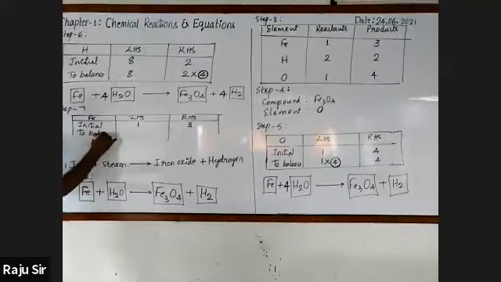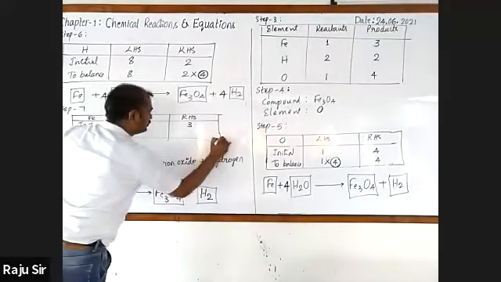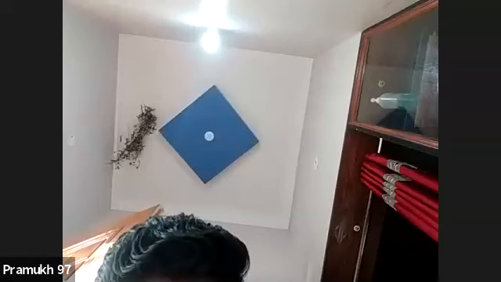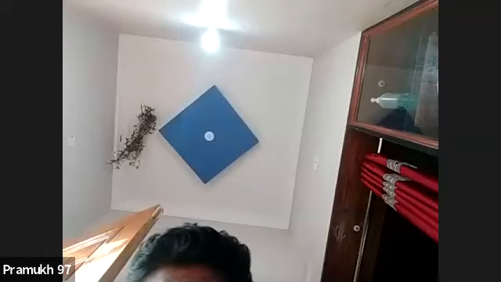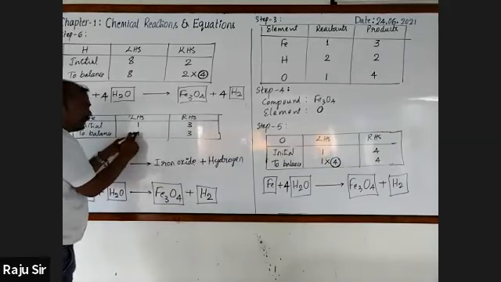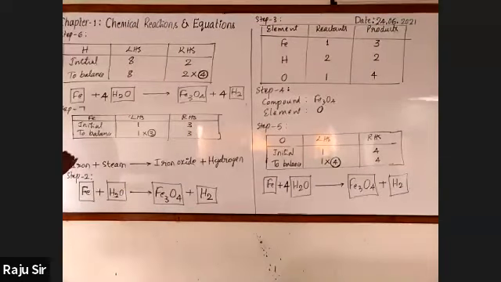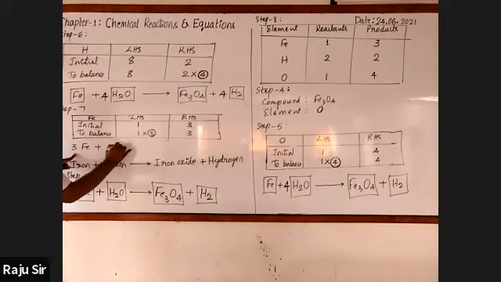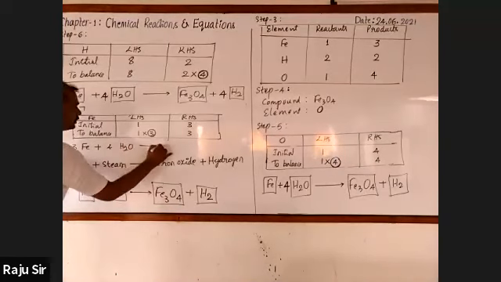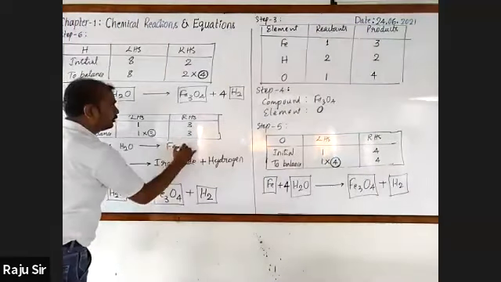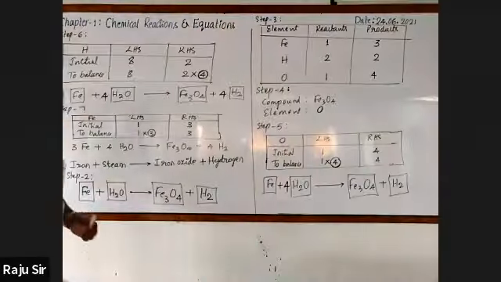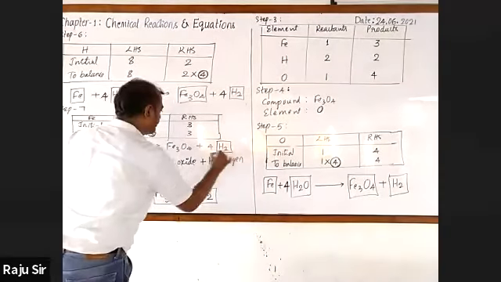To balance, observe. Here 1, here 3. What should be multiplied with 1 to get 3? 3 should be multiplied. So encircle 3. Now you write 3 Fe plus 4 H2O gives rise to Fe3O4 plus 4 H2.